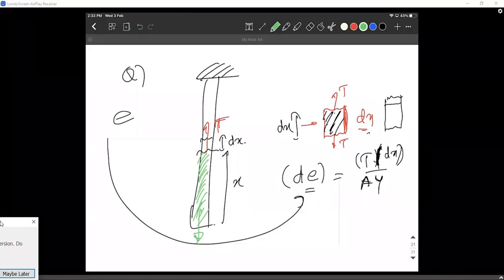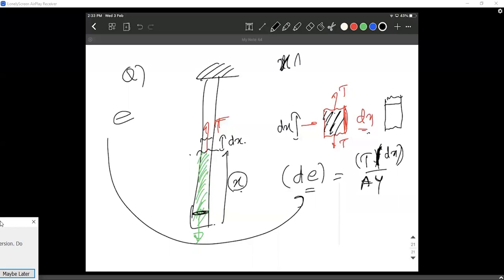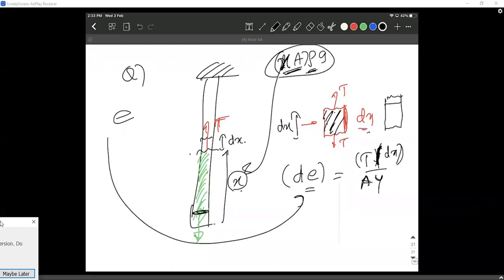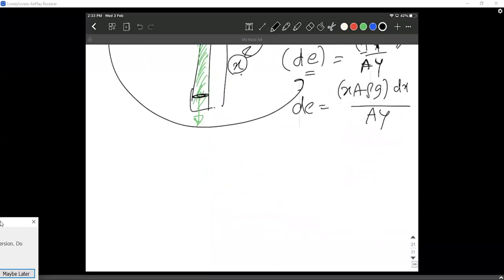How do you write the weight of the wire? It is very simple in my opinion. Again, length of the wire x into area of the wire A into rho into g. That is the weight of this wire. xA is the volume, rho is the density of the wire, g is gravity. So I'm going to put the same thing. de equals tension, which is xA rho g, into dx by AY. Now A and A cancel each other, de equals rho g by Y, all of them constants, x dx.